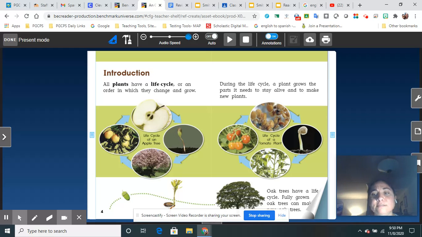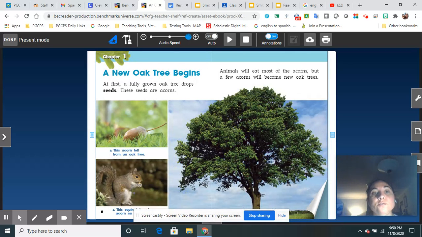When I hear the word life cycle, I make a connection to my own growth and how I was born as a baby and then how I grew up to become an adult. So when you hear the word life cycle, it might remind you of your life and how you've grown bigger and stronger.